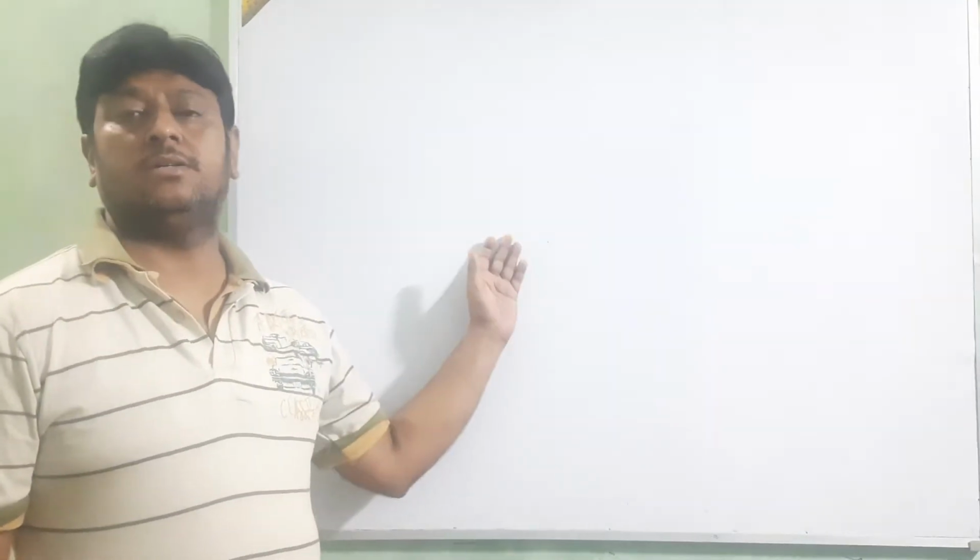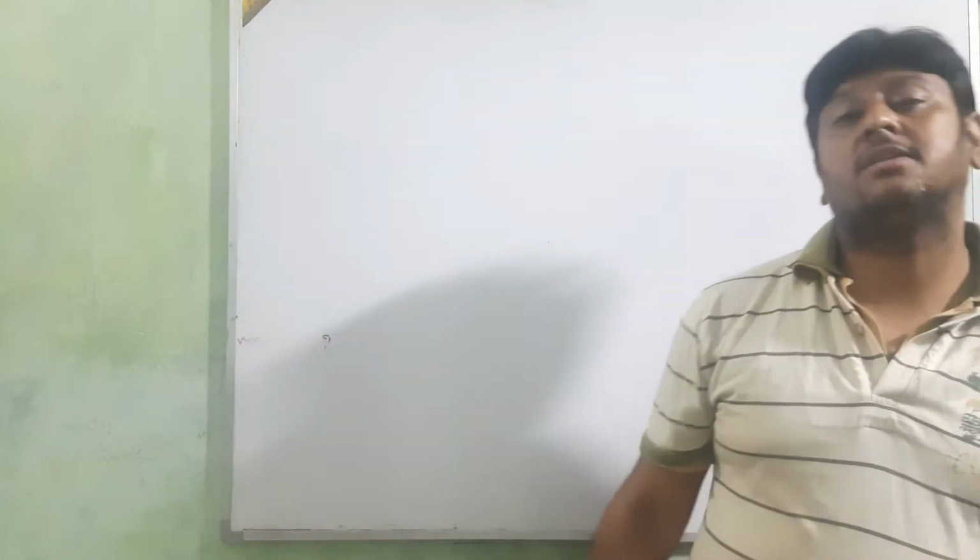Before starting the new topic, I think you have understood all the things which I discussed in the last class. What is partnership?